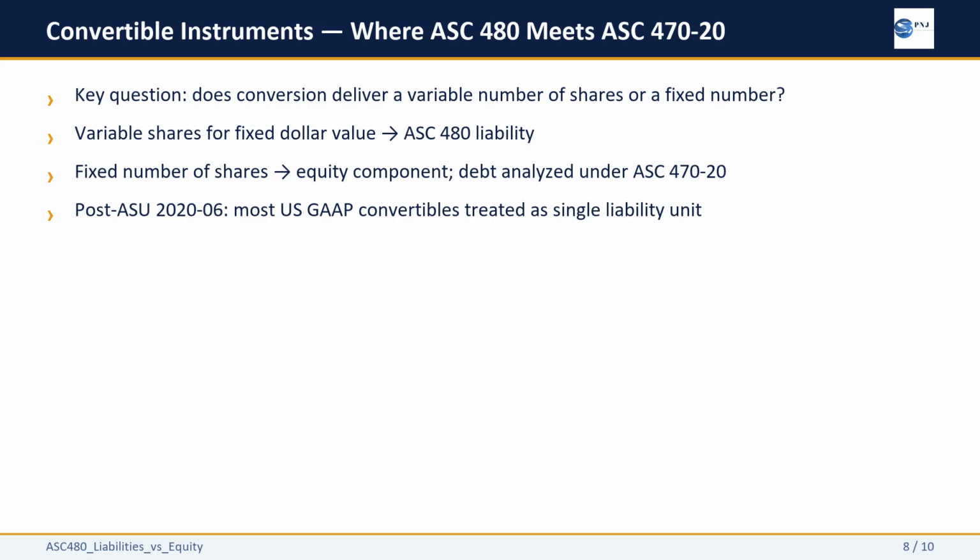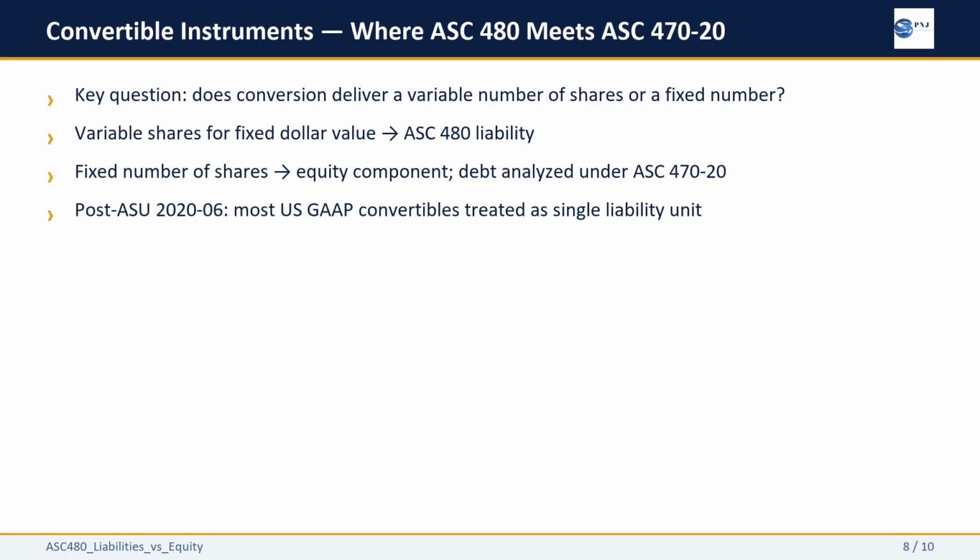Convertible instruments sit at the intersection of two standards, and the first question is always which standard governs. If the conversion feature requires the entity to deliver a variable number of shares to satisfy a fixed dollar amount, ASC 480 applies, and the instrument is a liability. If conversion delivers a fixed number of shares, ASC 480's category tests are generally not triggered for the conversion feature itself, and the analysis moves to ASC 470-20 for the debt component.